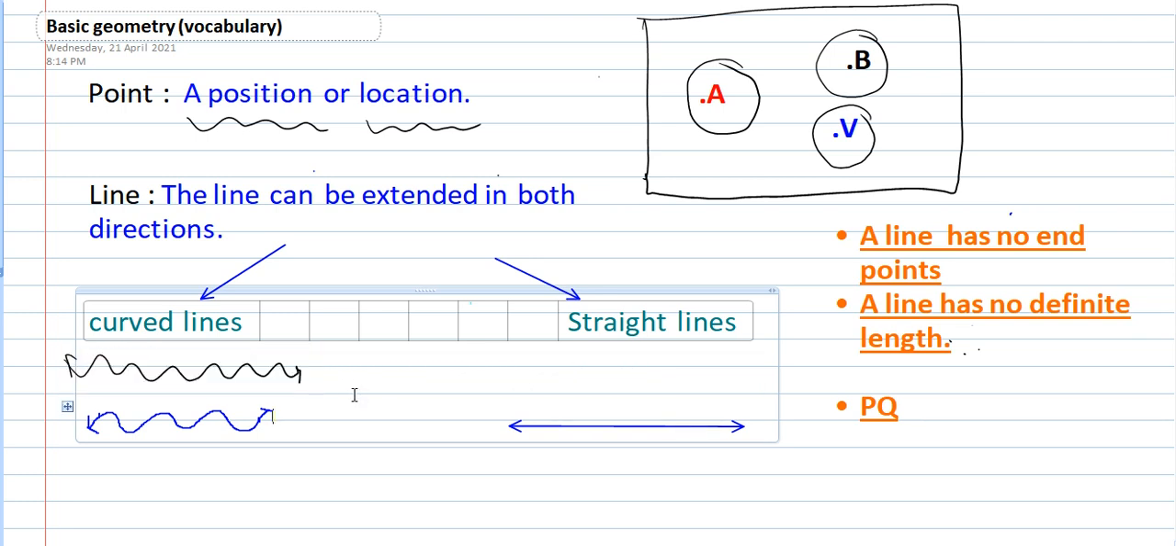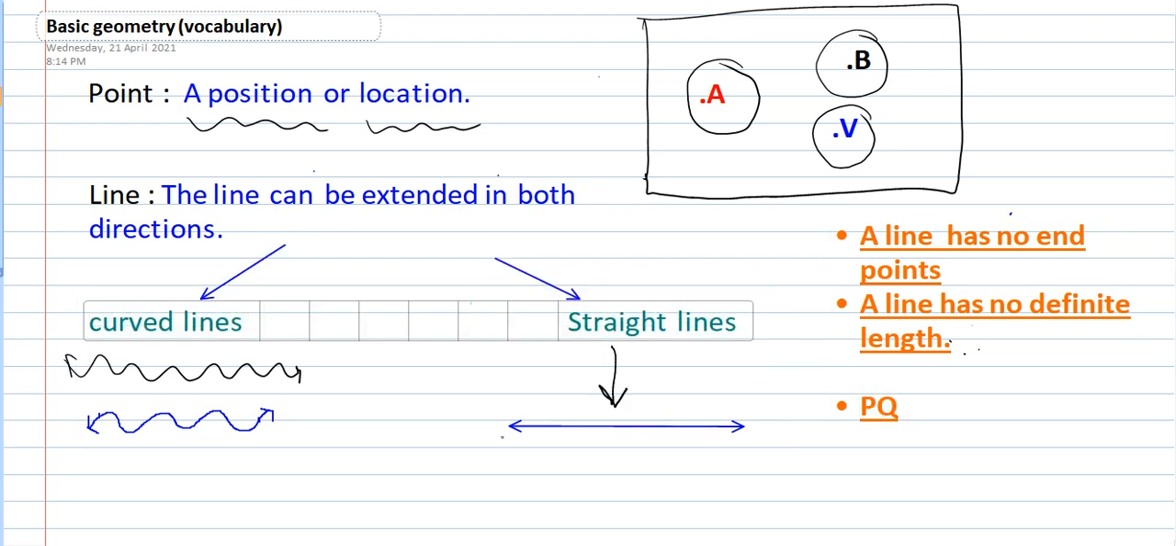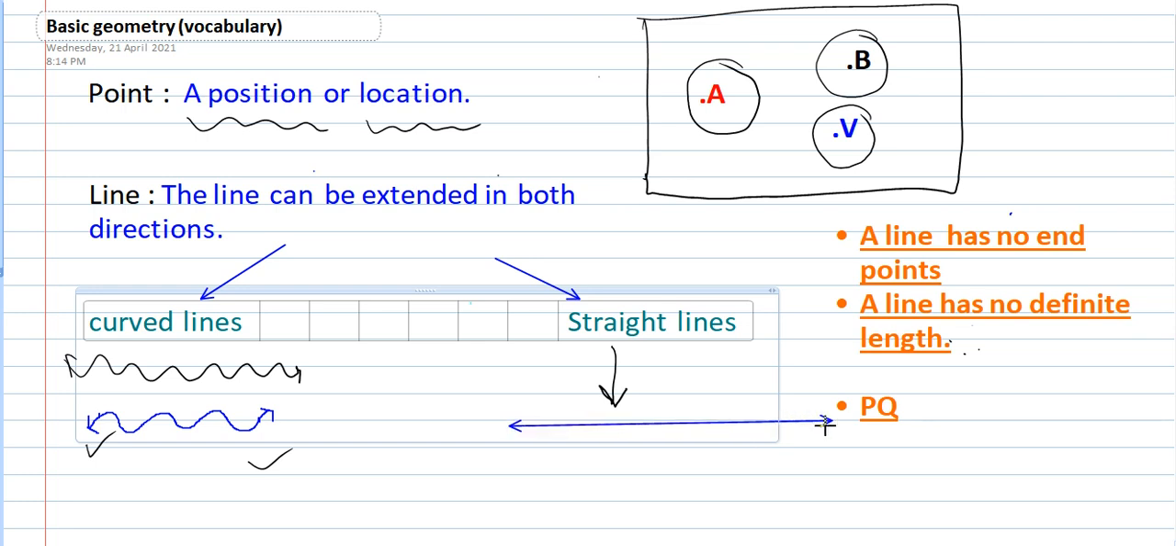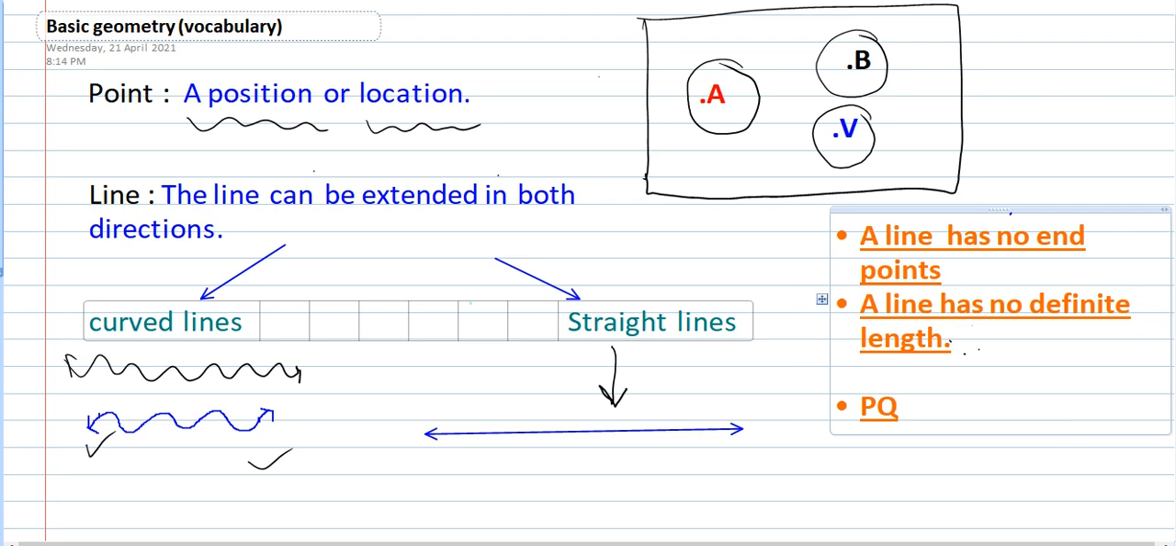Okay. Similarly, straight lines. We put arrows on both the sides, in curved also and in straight also. Straight line also can be stretched to both sides. Okay, we can stretch it from this side too, and to this side also it can be stretched.